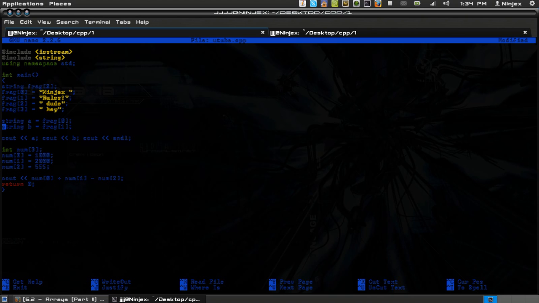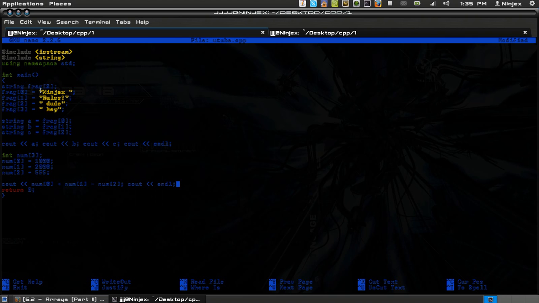So let's go ahead and try this and say string C equals frag 2, and then we'll print that out. Put a new line here. It's probably going to look real similar to this.